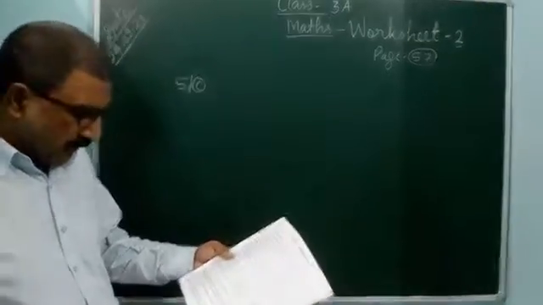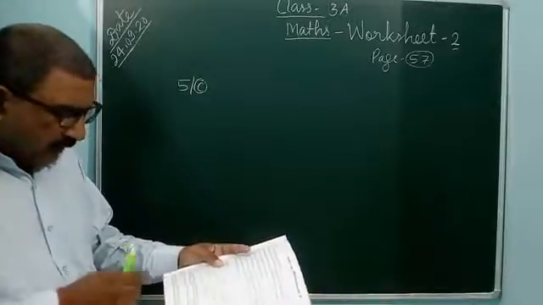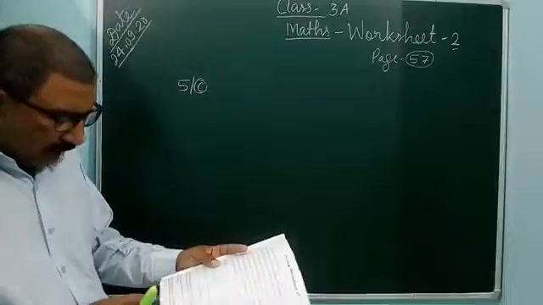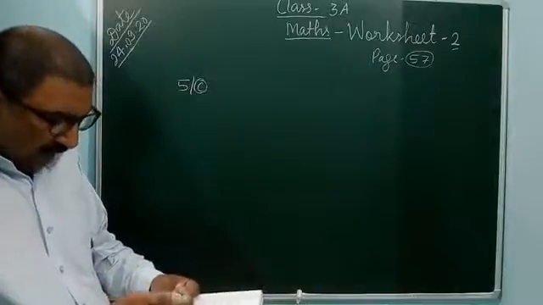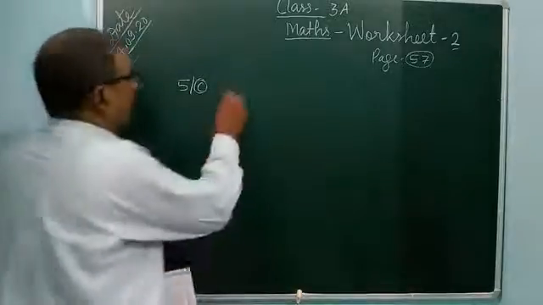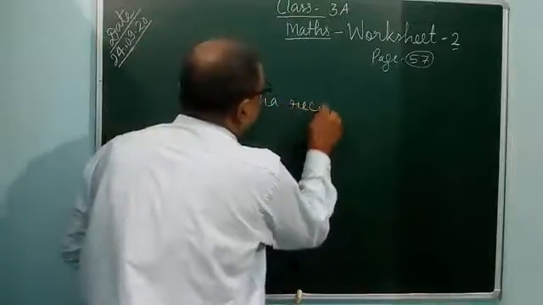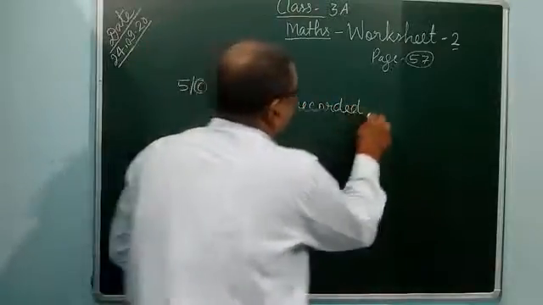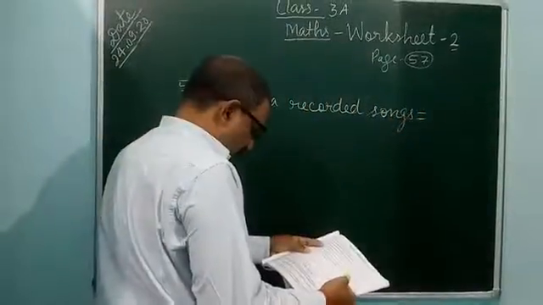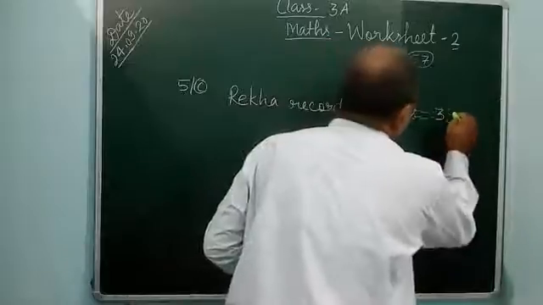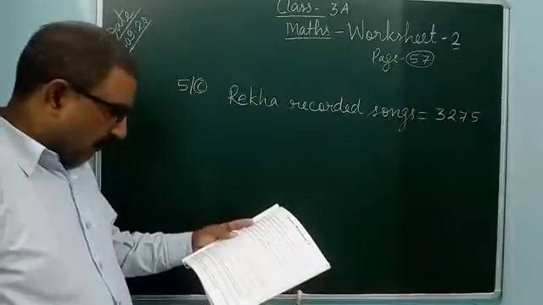So, firstly, you add Hindi songs and Marathi songs. After that, from the total songs, you can subtract both as added together. After that, what is remaining? It is the Bengali songs. So Rekha recorded songs, you can write here. Rekha recorded songs means total songs 3,275. After that, Hindi songs.